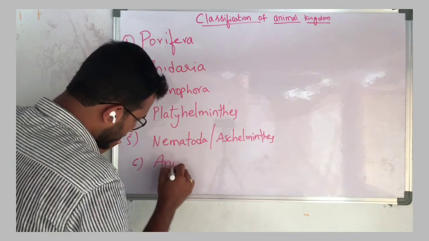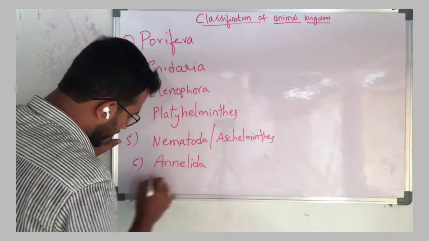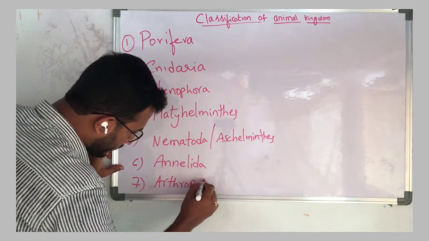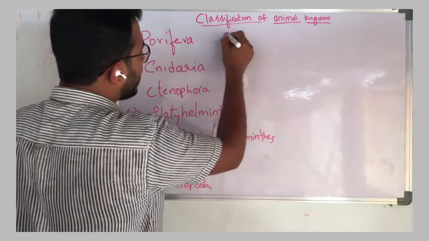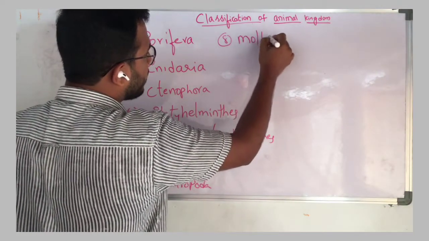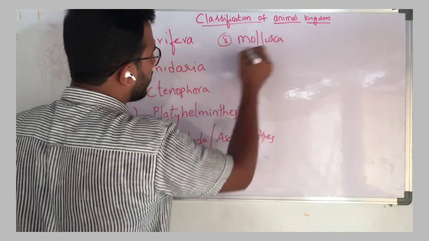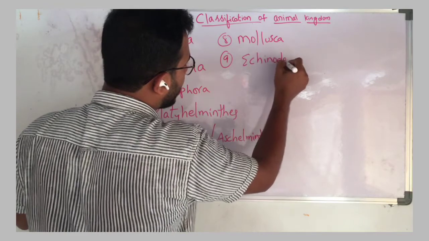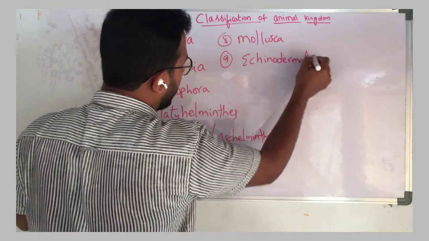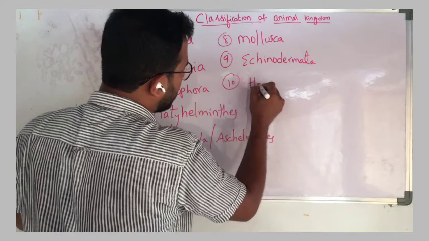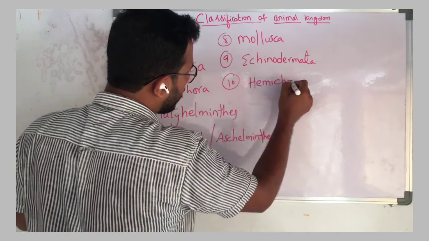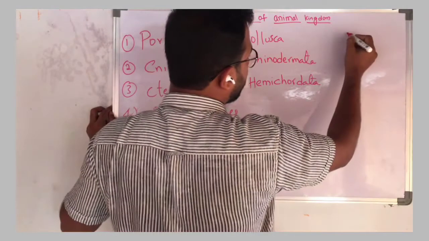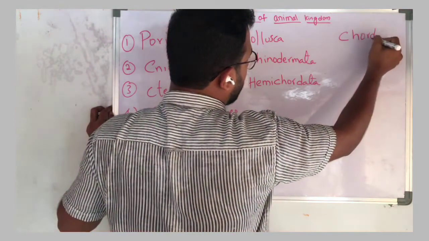Sixth one is Annelida, and the seventh one is Arthropoda. Eighth one is Mollusca. Ninth one is Echinodermata, and the final one is Hemichordata. And one more is there, that is Chordata.